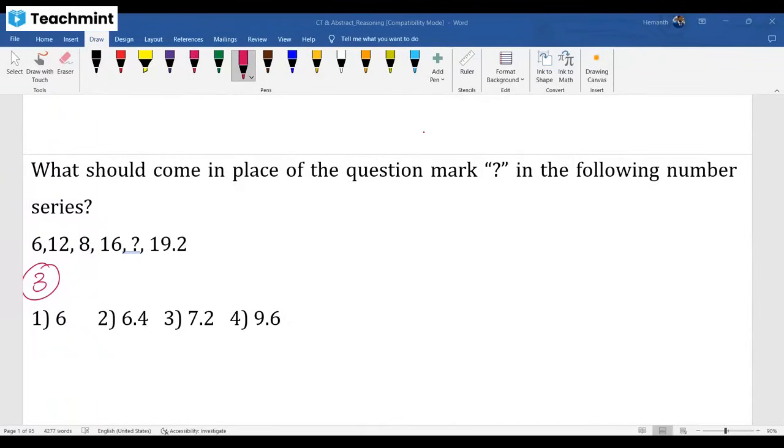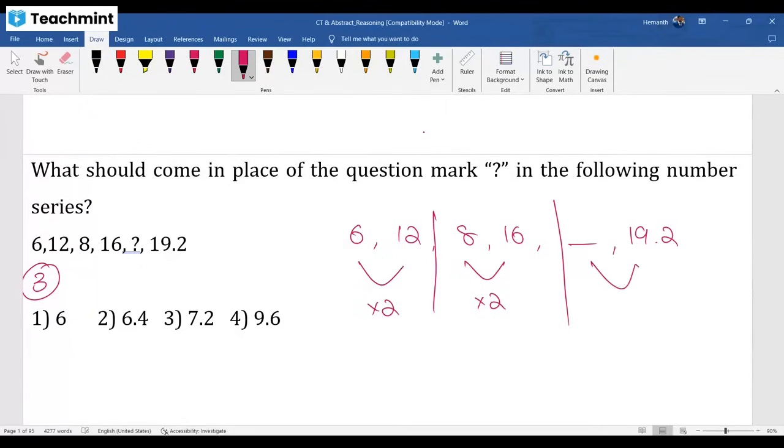Okay. Now observe this question. 6 and 12, 8 and 16, blank and 19.2. You have to find the missing number. Number series video is already given, kindly complete that. You have 4 questions, right? What's the logic here? 6 double is 12, 8 double is 16, something double should be 19.2. Among options, we have 9.6.